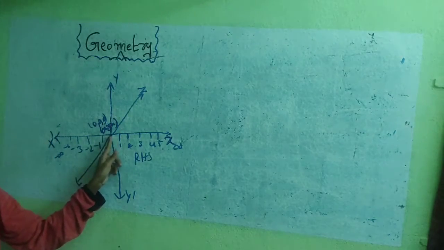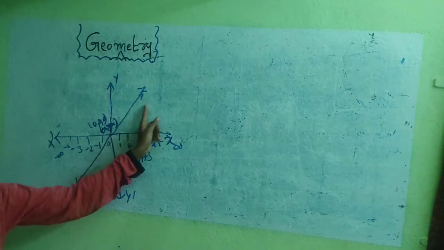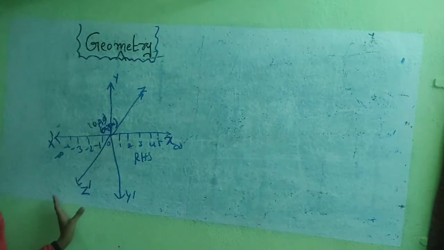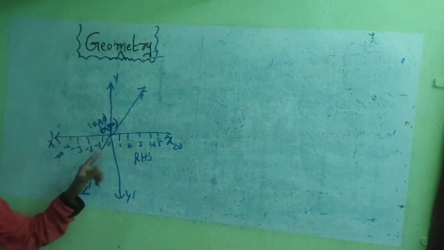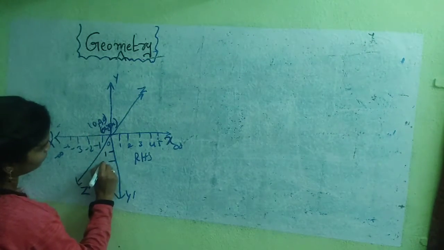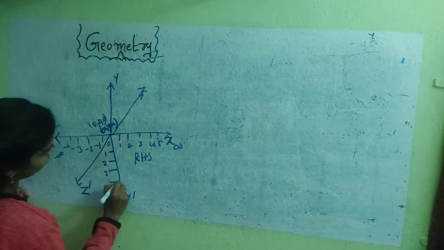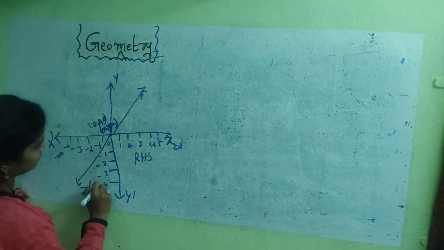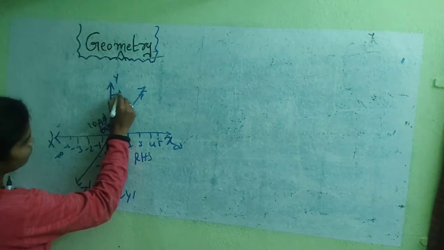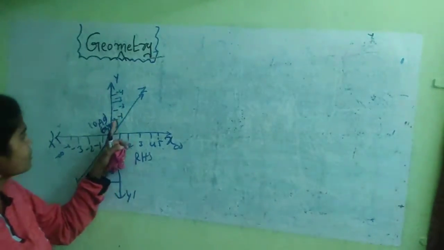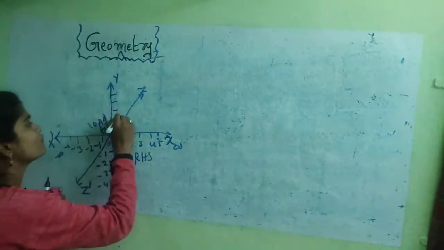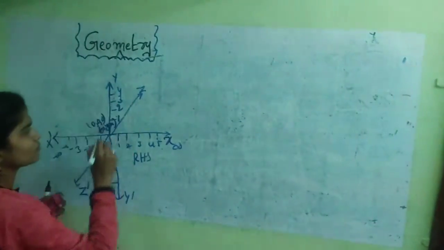All our points start from here. Positive numbers are represented on the z axis, and negative numbers are represented on the z axis too. Same here: 1, 2, 3, 4, and minus 1, minus 2, minus 3, minus 4 are negative numbers.